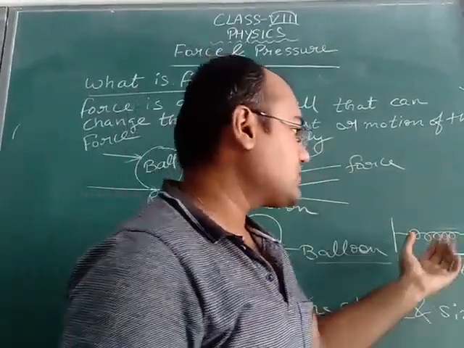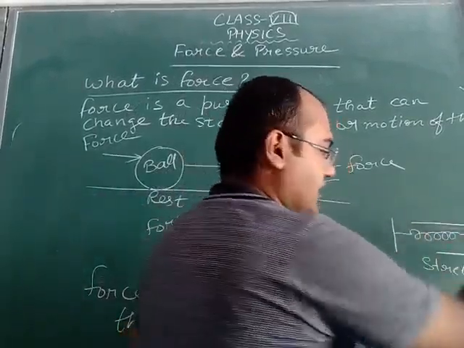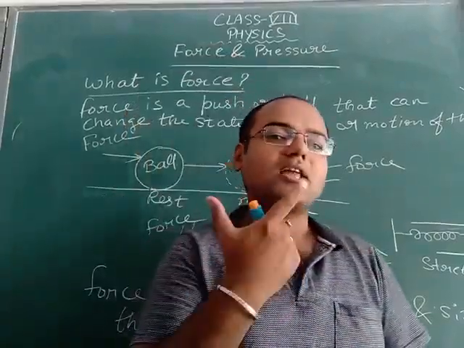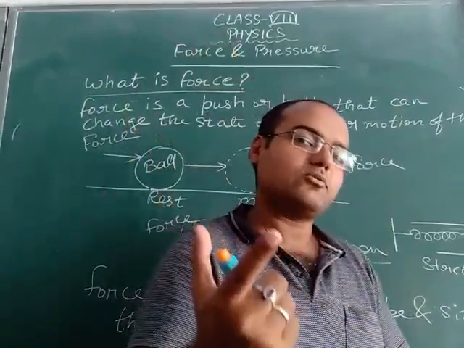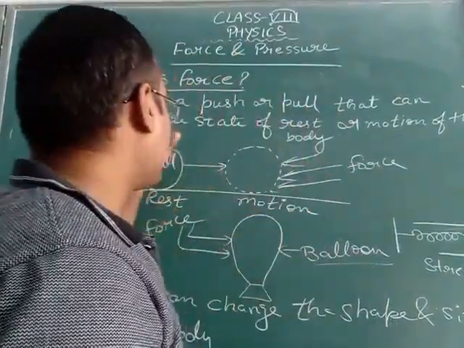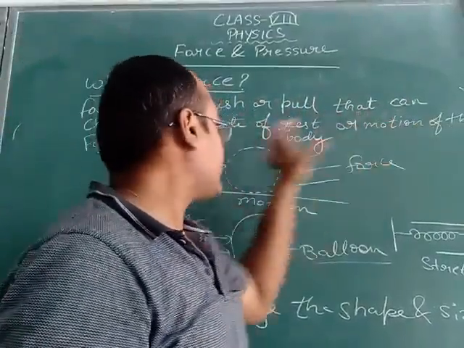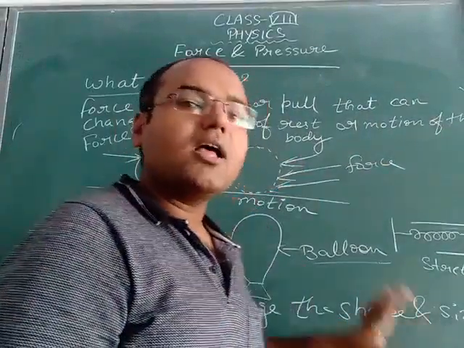After applying a force, the spring length will get increased in this direction. That means size will also get changed. So the definition of force is push or pull that can change the state of rest or motion of the body, or force can change the shape or size of the body.